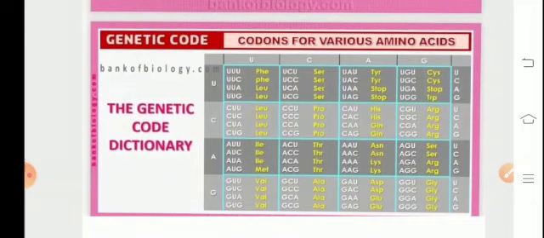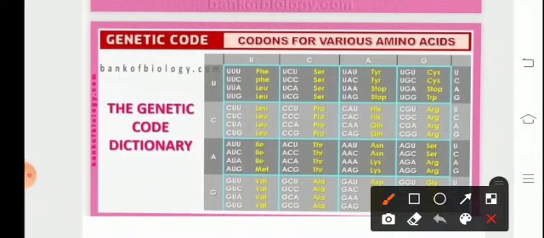There are certain tricks to remember the codons, and how can we do that? We'll try to understand it. If I take the first row over here, I will have to represent it as 2 6 3 1 2 6 3 1 4.